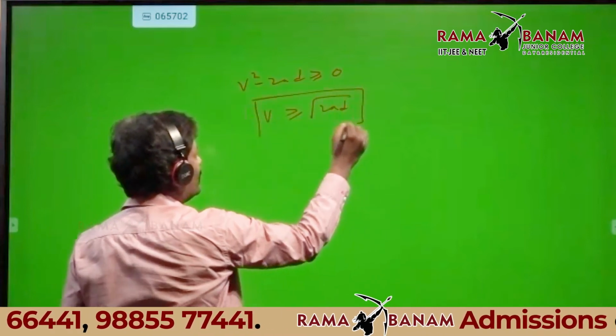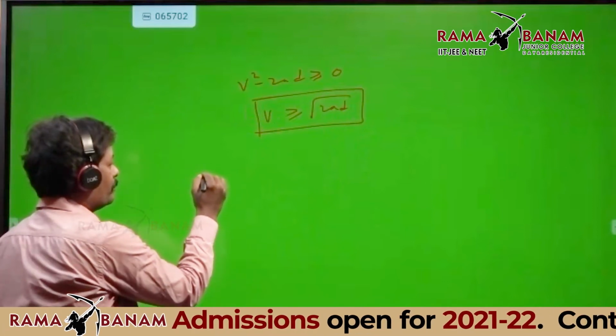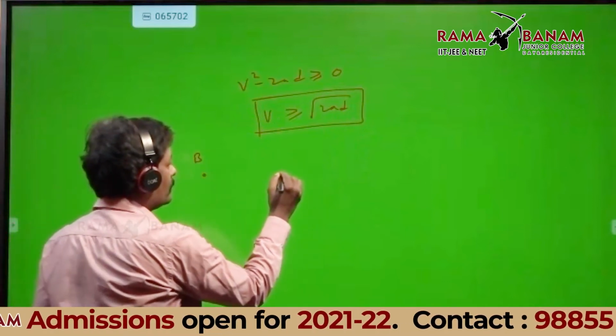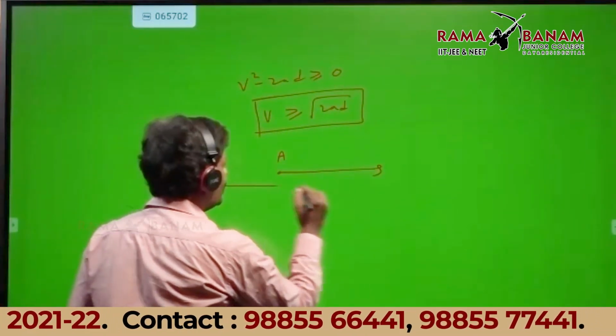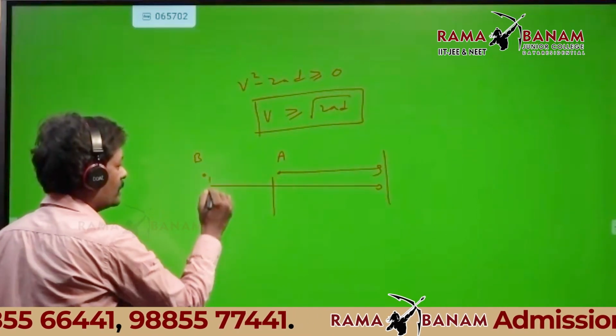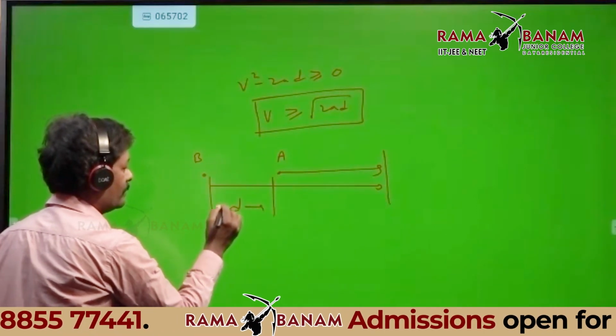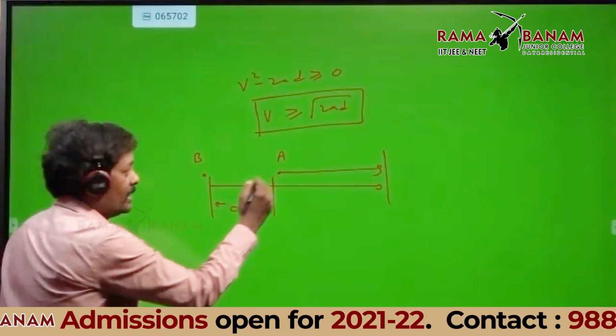Now see this condition here. The velocity of B is here, A is here. Both of them meet somewhere here. The initial separation between them is D. Now listen carefully.